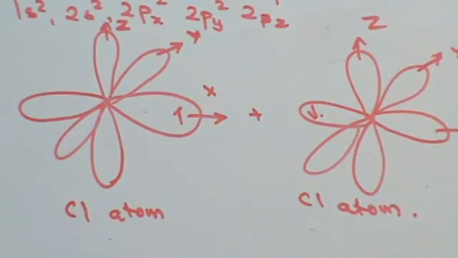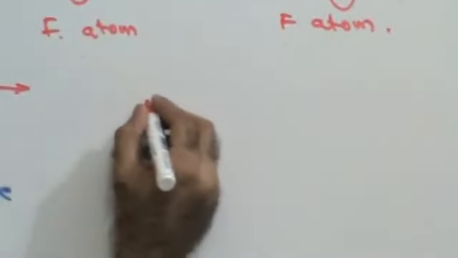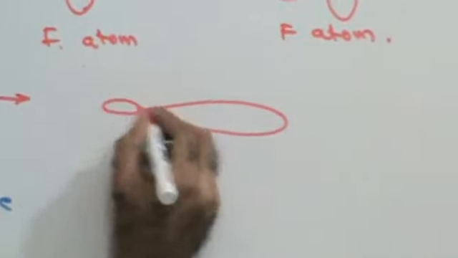So you have two chlorine atoms having half-filled orbitals with opposite spins. When they overlap, so it's fluorine, fluorine, sorry, you're taking fluorine. In that case, here you would have an overlap that would be formed this way.